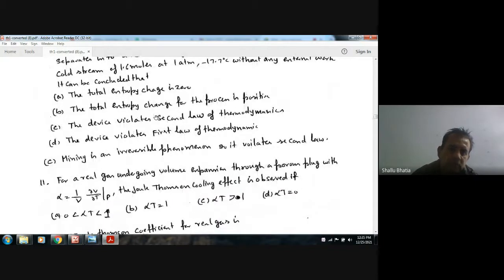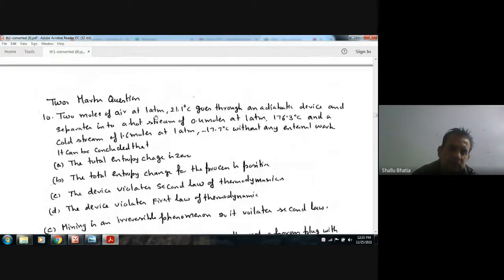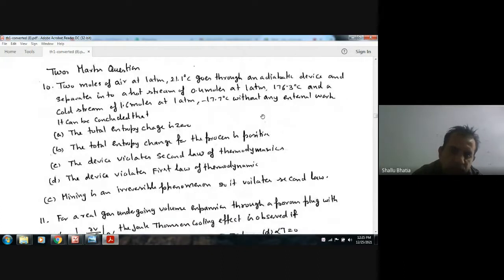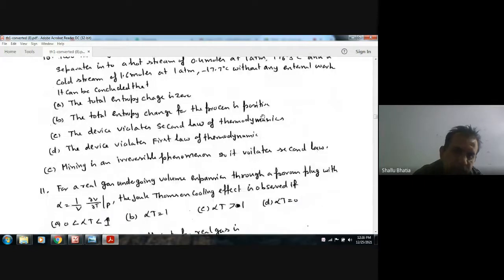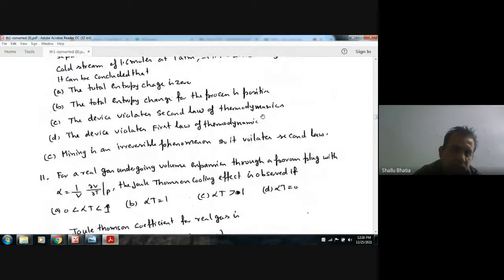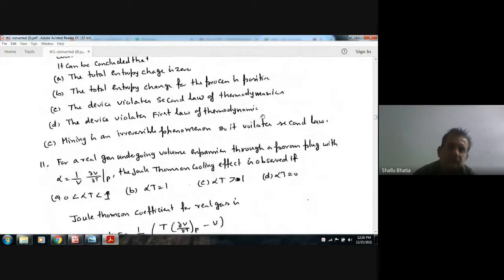Mixing is an irreversible phenomenon, because initially they are mixed, and after passing through an adiabatic device, it gets separated. That is not possible, so it violates the second law of thermodynamics. Mixing is irreversible, and irreversibility is given by the second law. So the answer is C.